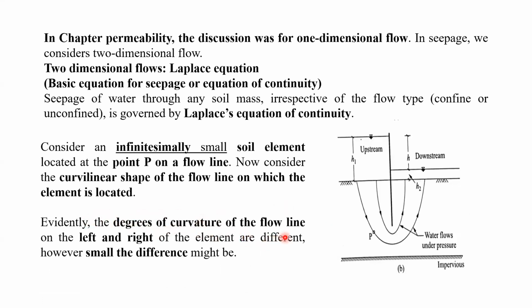The degree of curvature of the flow line on the left-hand side and right-hand side, that means the upstream side and downstream side of the element, are different, right? At the entry level and the exit level, the curvature will be different, slope will be different, gradient will be different, right? But this is a very small difference we can see, between inlet and outlet, because this is a very small soil element, right?